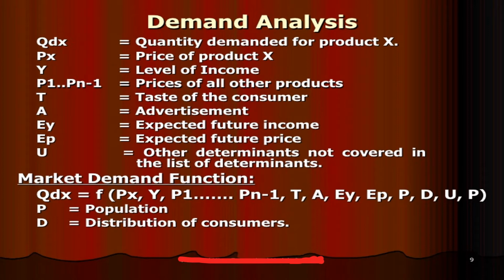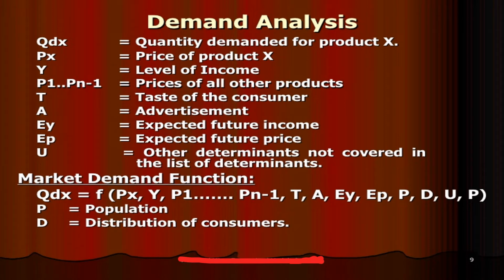Next, composition of population. If the population of a country has a greater percentage of youth, then market demand for branded clothes, accessories, bikes, etc. would be more. On the other hand, if old age people form a larger part of the population, then market demand for health facilities, walking sticks, etc. would be high.